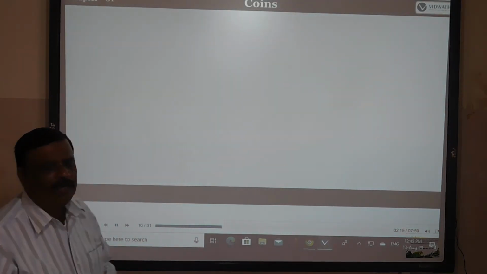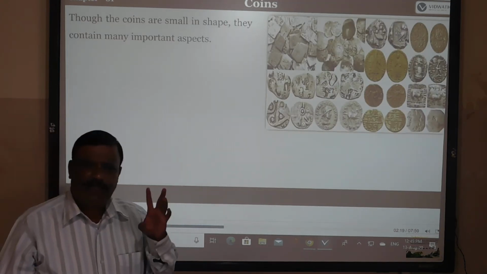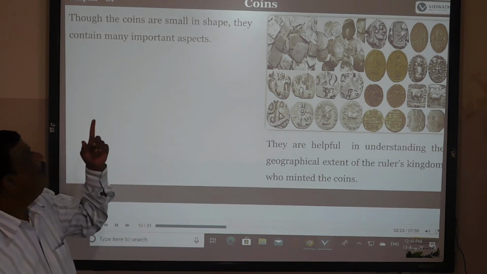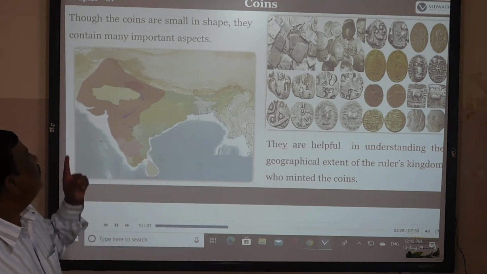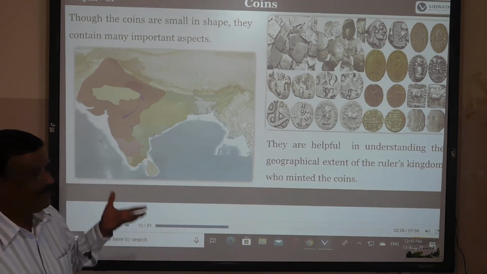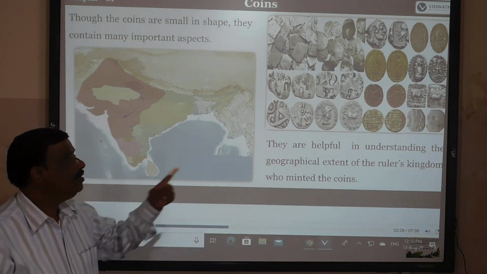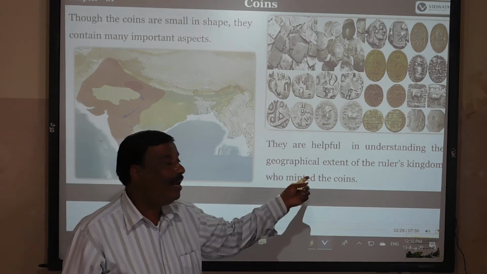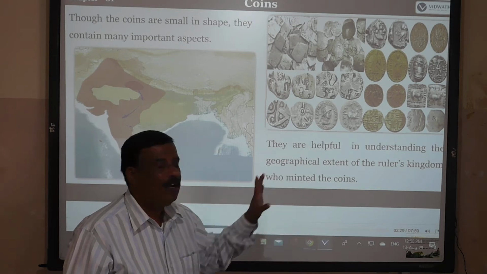Next, the second one, archaeological sources. One is inscriptions, and the second very important one is coins. See, coins are small in shape, as we already know, and they contain many important aspects of those times. They are helpful in understanding the geographical extent of the kingdom of the rulers who minted the coins.